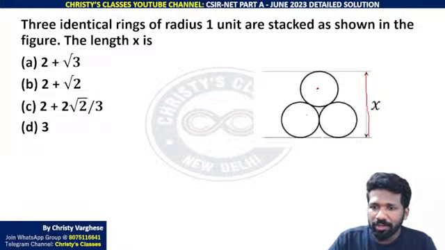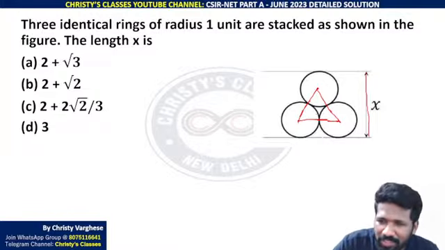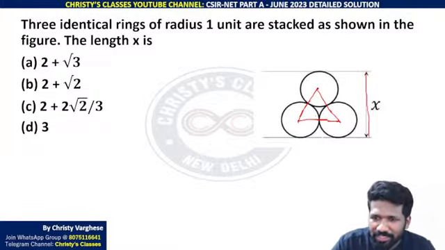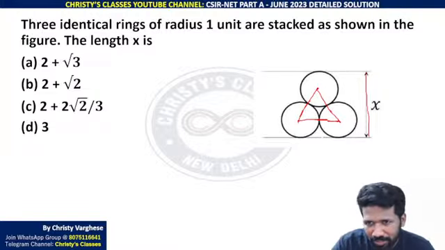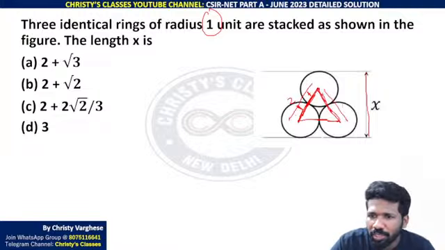उसके लिए I will take the center of this circle and this circle and I will join those centers. Obviously, you will get an equilateral triangle. That is not a theorem or anything you need for that. From the picture, it is obvious, na? Because the arrangement is that symmetric. और वो equilateral triangle का side length क्या होगा? That side length is made by these two radii, 1 plus 1. ये भी 1 unit है, ये भी 1 unit है. ये center to circumference length है ना? So that is radius. So 1 plus 1, ये side length 2 होगा, ये भी 2 होगा, ये भी 2 होगा.